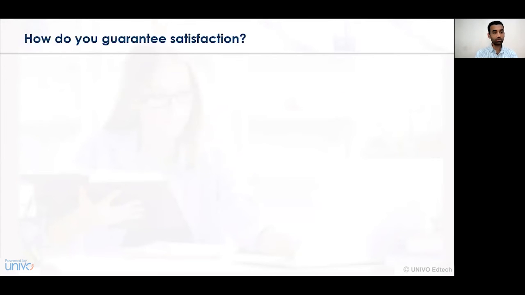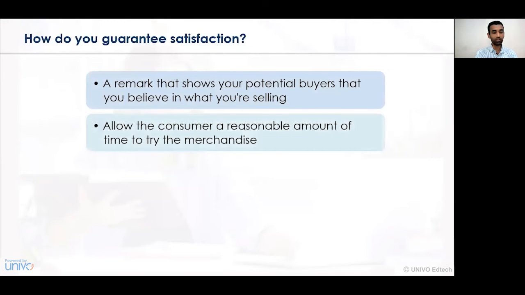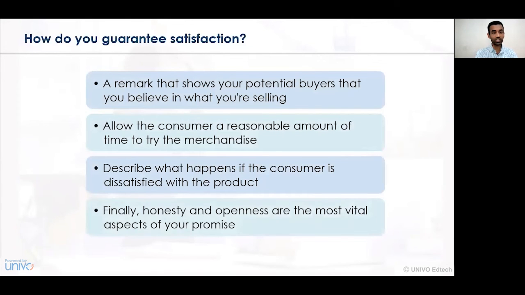Now let us understand how customer satisfaction can be identified or observed with the help of a guarantee contract. Initially, one has to understand a remark that shows your potential buyers that you believe in what you are selling. So a satisfaction guarantee always shows a customer that we are dealing in an activity which will be beneficial for people in the long run.